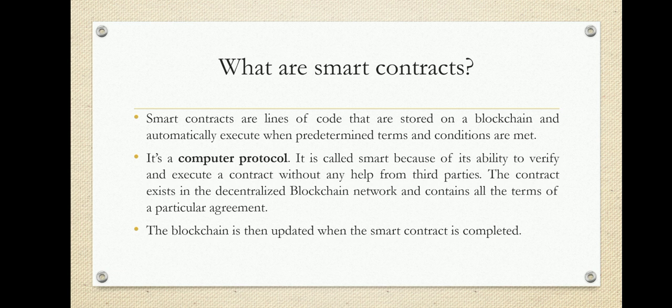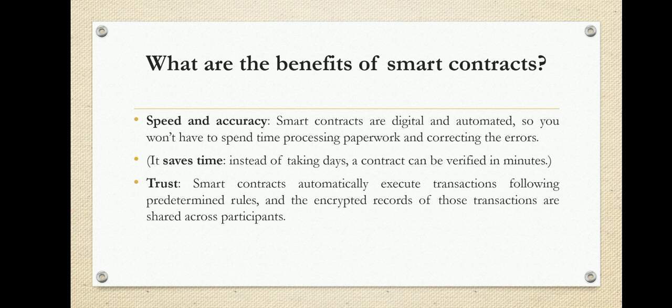So here again, let me define a smart contract. We can write programming code using some programming language. The programming language can be Solidity or Go language. After writing a program to perform certain functionality, it can be compiled, executed, and later deployed into the blockchain network. So that is a smart contract. The blockchain is then updated when the smart contract is completed, right?